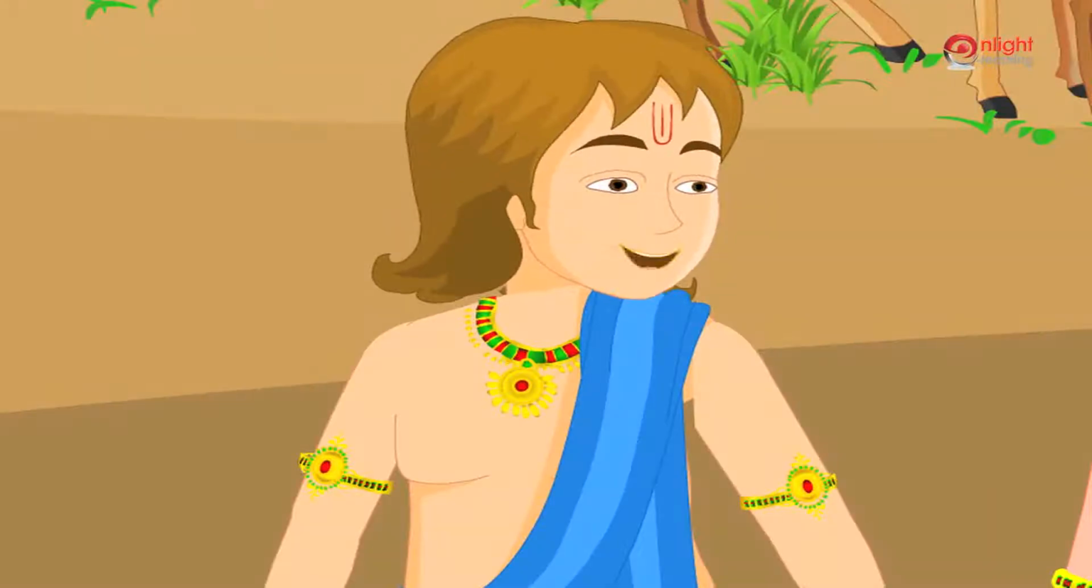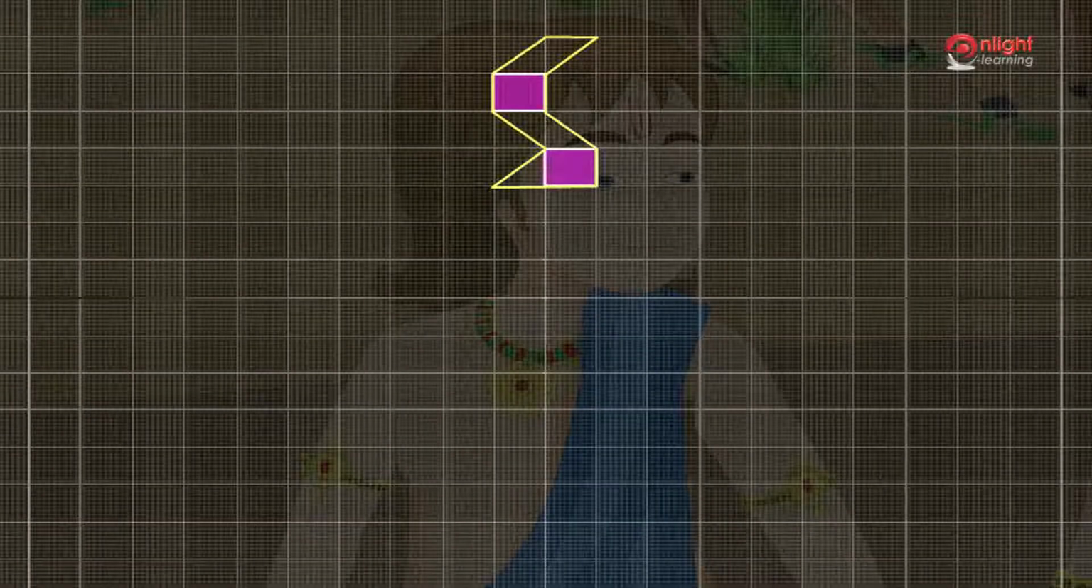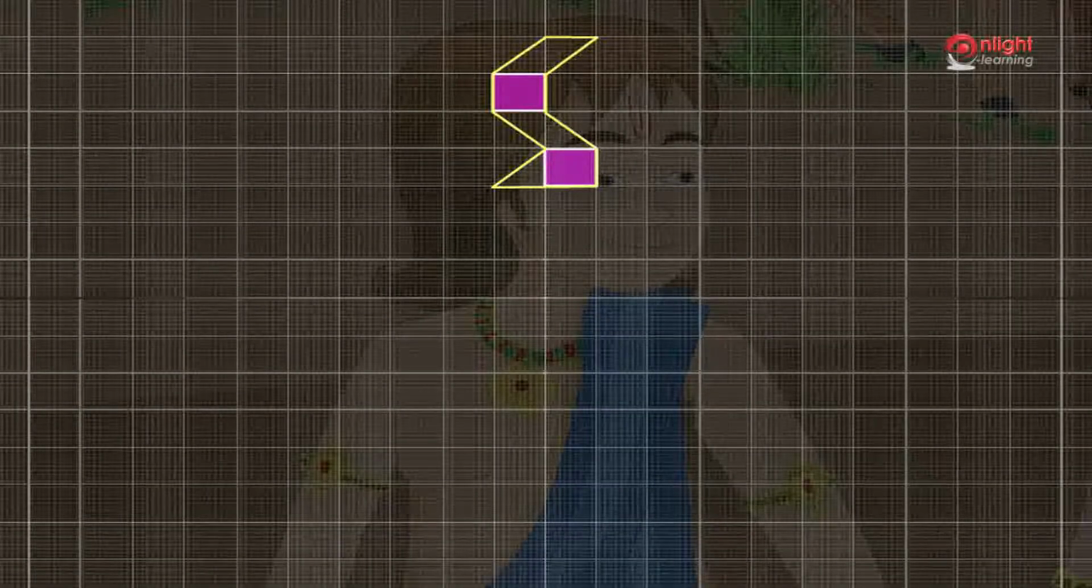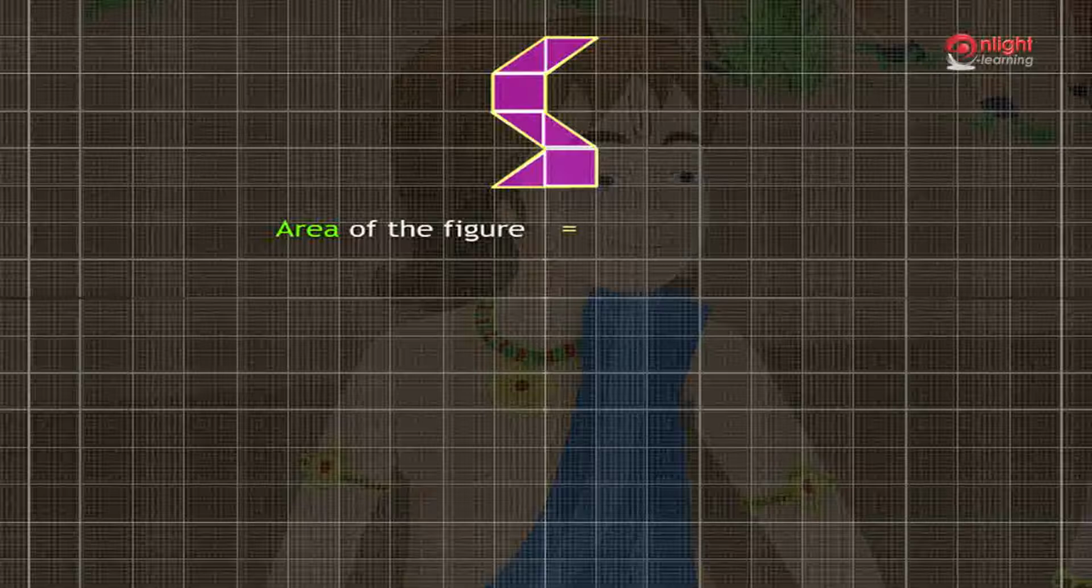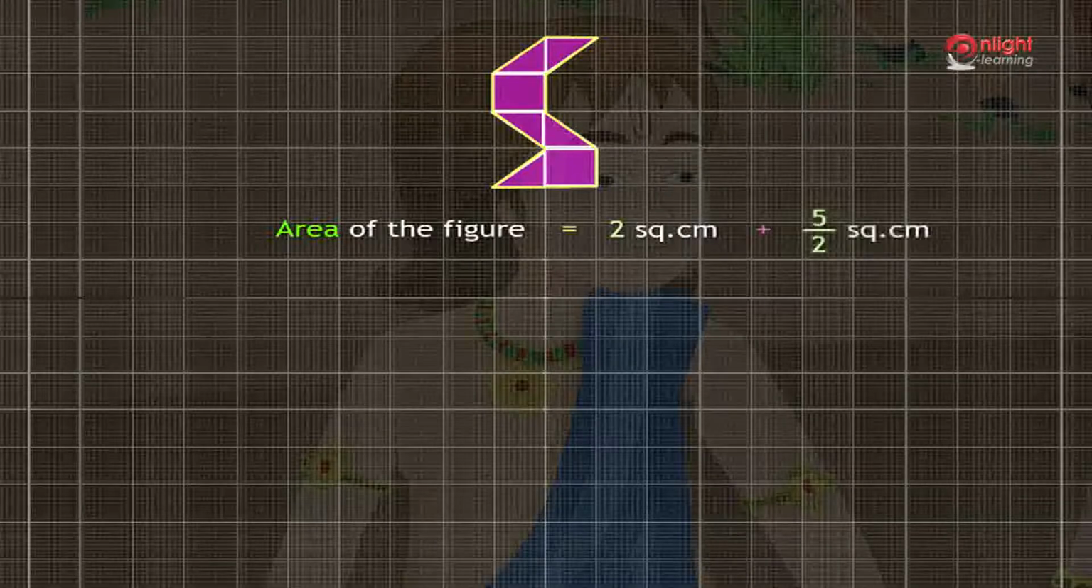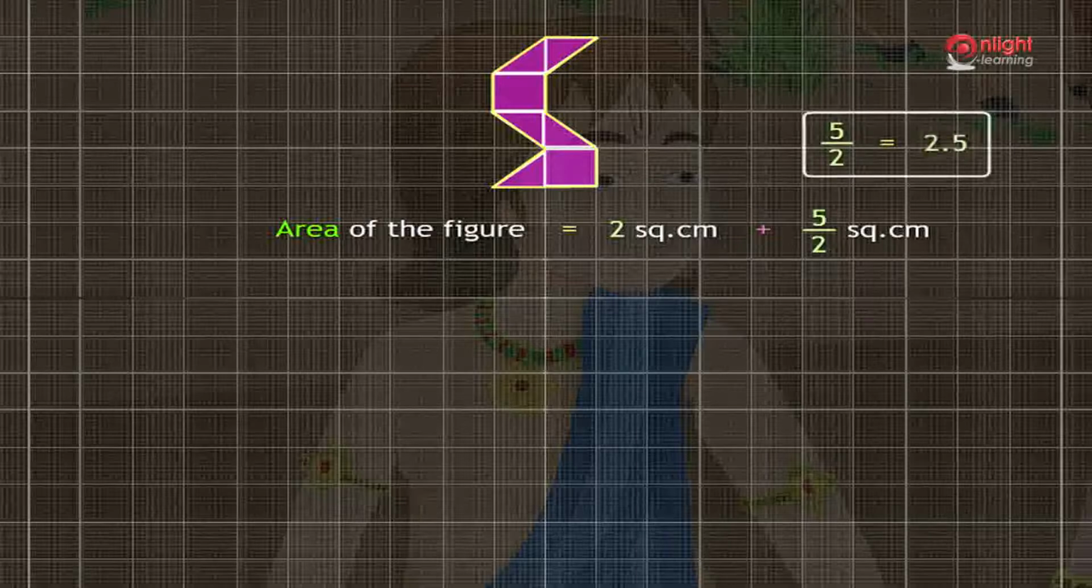In the third figure, the number of full squares occupied by the shape is 2. The number of half squares occupied by the figure is 5. Hence, the area of the third shape is equal to 2 square centimeters plus 5 divided by 2 square centimeters, which is equal to 4.5 square centimeters.